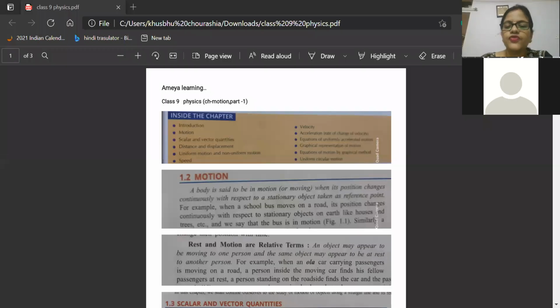Fine. So now the first topic we are going to study today is motion. Now what is exactly there in this topic? One by one, try and understand what we are going to study today. Motion chapter we are going to study today. What is there in motion?